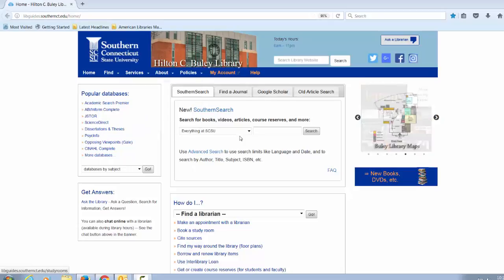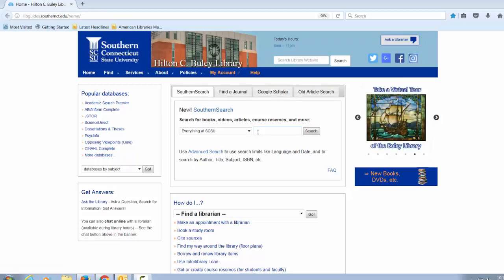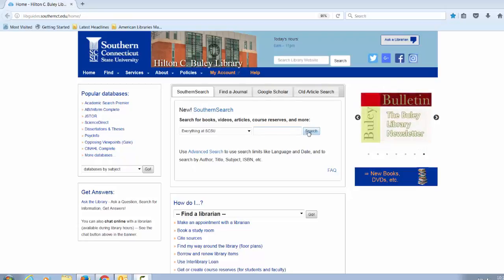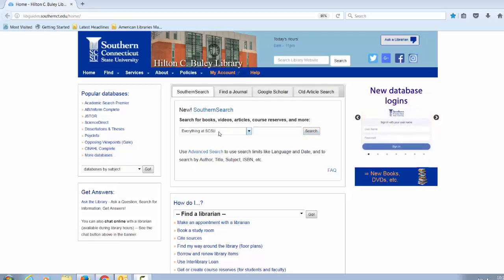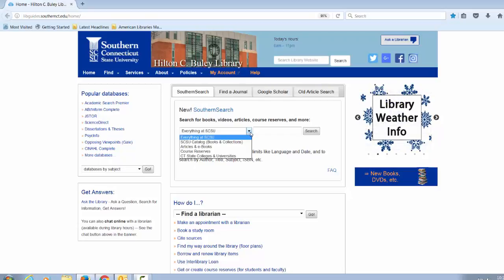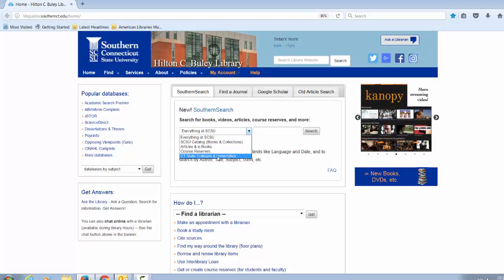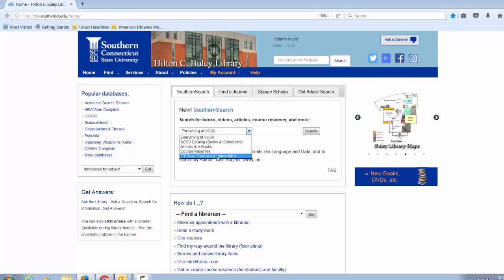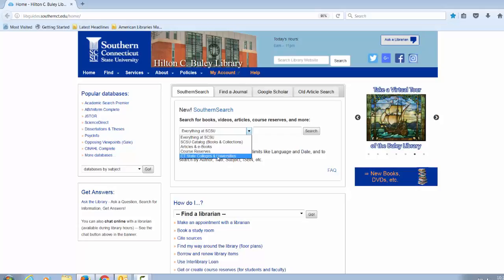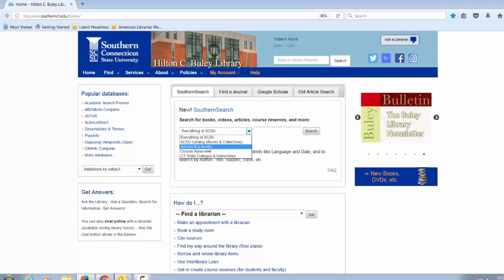You can find books, ebooks, articles, DVDs, and other materials by entering your search terms in the search box and clicking on search. The default is to search everything at SCSU, but you can select other options from the pull-down menu, such as course reserves, or you can search across all Connecticut state colleges and universities. Please note that when you select this option, you're only searching for books and other materials, excluding journal articles. If you wish to search for articles, you must select articles and ebooks from the pull-down menu.